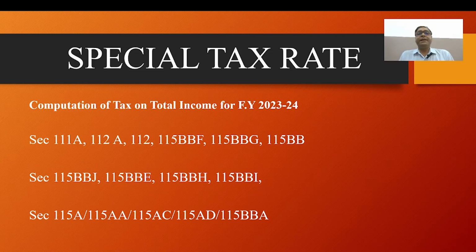In the last lecture we discussed the surcharge. If total income exceeds 2 crore rupees, or 5 crore rupees due to capital gain and dividend income, then the surcharge rate on tax on the other income will be 15% if other income is up to 2 crore rupees, and 25% if other income exceeds 2 crore but is up to 5 crore rupees.